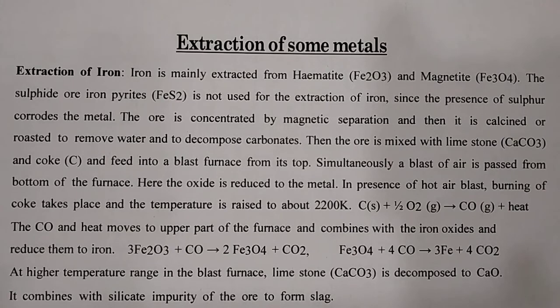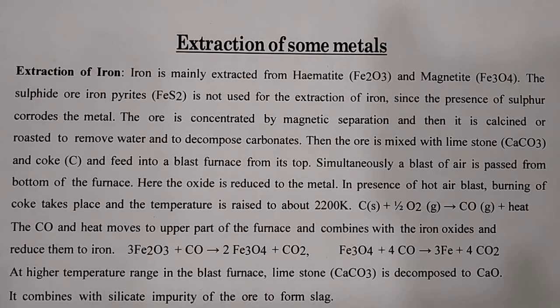So basically in the first step we get C plus half O2, you get CO. CO is the best reducing reagent that reduces Fe2O3. The next reaction is 3 moles of Fe2O3 plus CO, you get 2 Fe3O4 plus CO2. Next step, this Fe3O4 when treated with a further amount of CO, you get the purest form of Fe plus 4CO2.